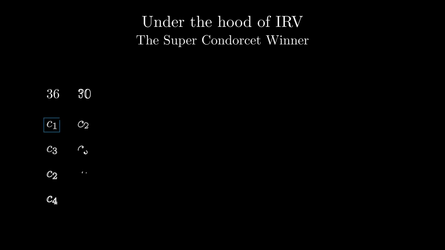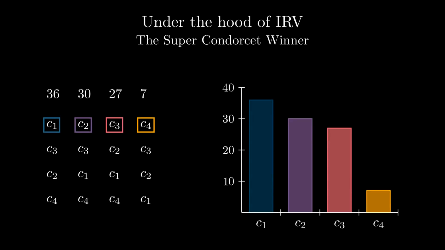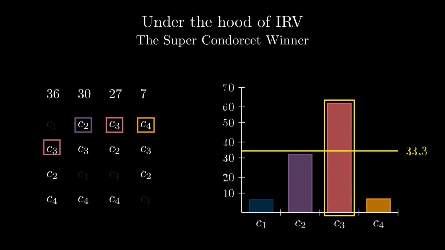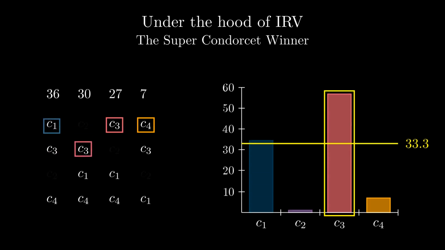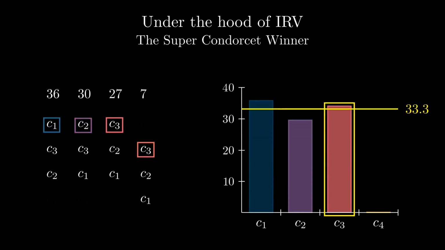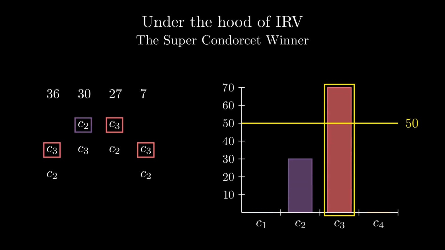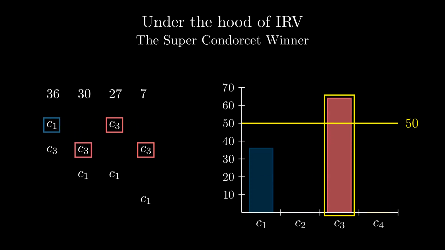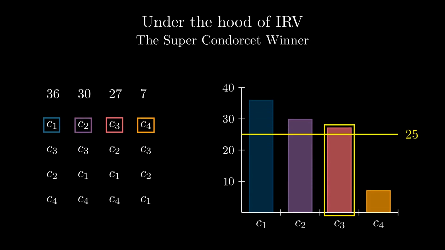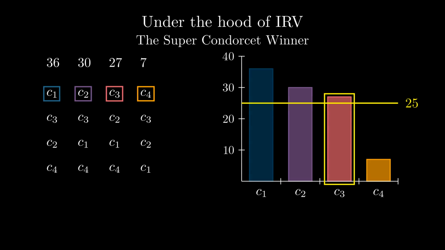To demonstrate this result, we introduce the concept of a super Condorcet winner. Let's illustrate this with candidate C3 from our initial example. In the full profile, C3 has more than a quarter of the votes. In each three-candidate sub-election, C3 has more than a third of the votes. And in each two-candidate sub-election, C3 holds more than half of the votes, thus satisfying the classical definition of a Condorcet winner. Together, these conditions define a super Condorcet winner.